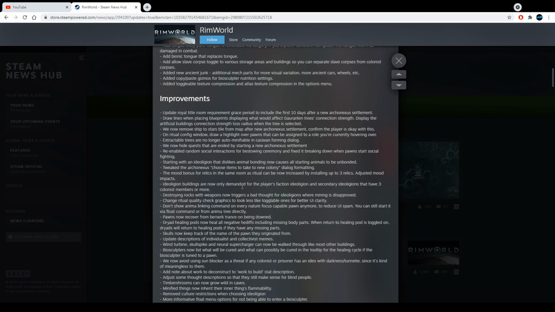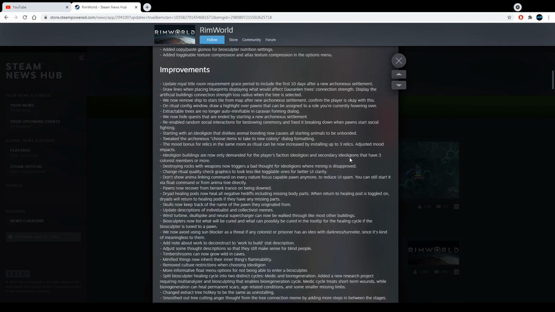Ideology buildings are now only demanded for the player's faction ideology and secondary ideology that have 3 colonist members or more. Okay, yeah, I see. So if you have 3 people with the same ideology, now buildings will be demanded. Okay, I see. That's okay, I guess. Before, was it 2 before?